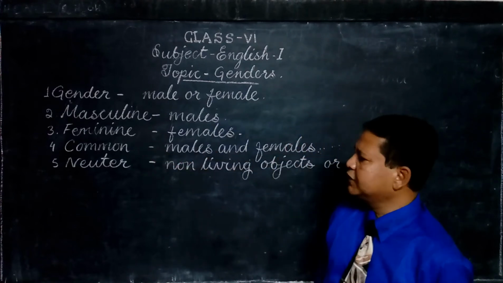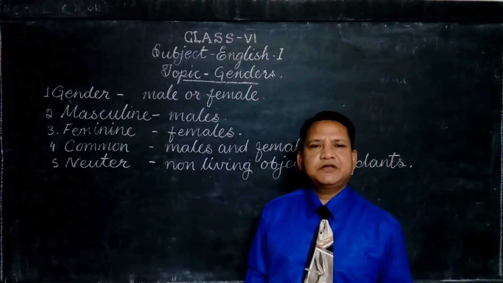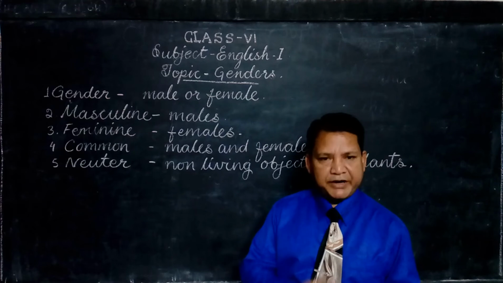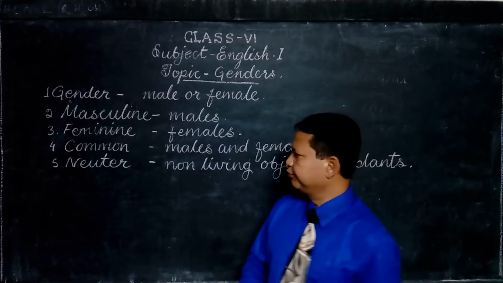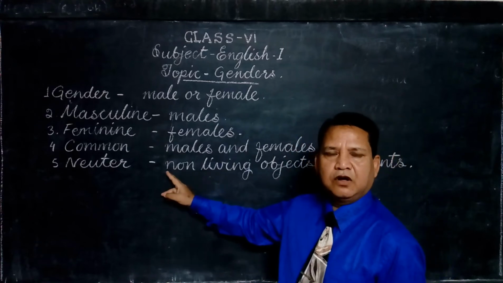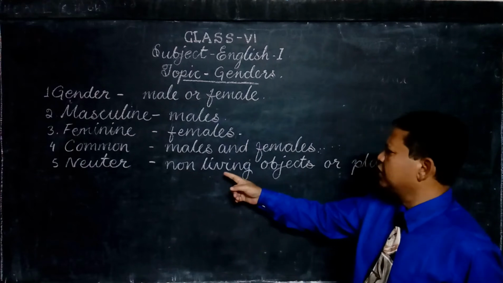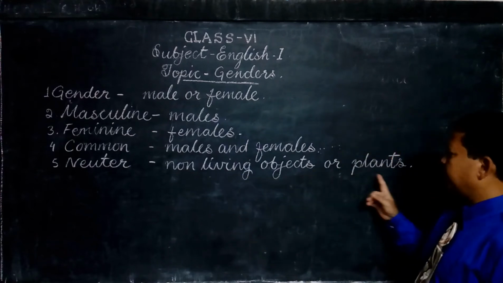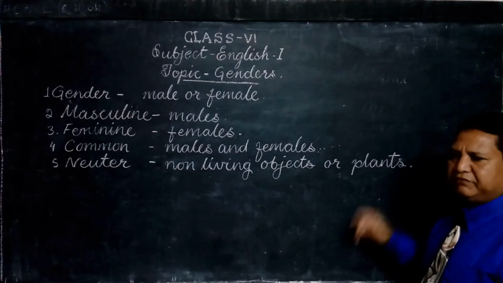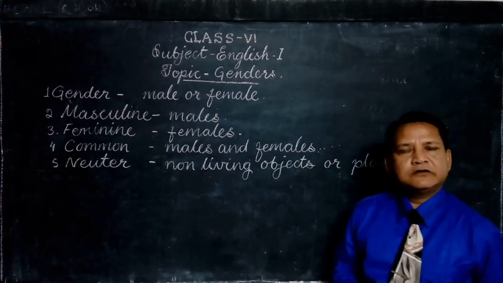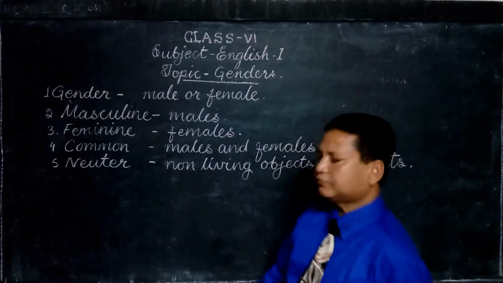Okay. The next is neuter gender. Neuter gender is such a gender which is neither male nor female nor common. So neuter genders are the names referring to non-living objects or plants. Yes, plants are also living things, but they cannot be categorized in different genders. Okay, now let me give you some examples.